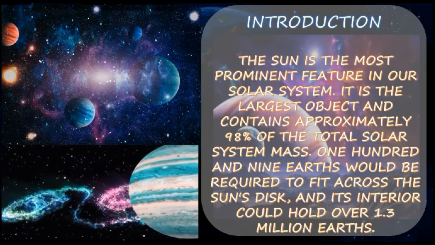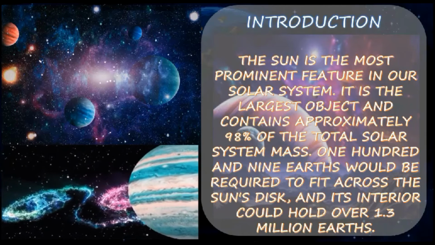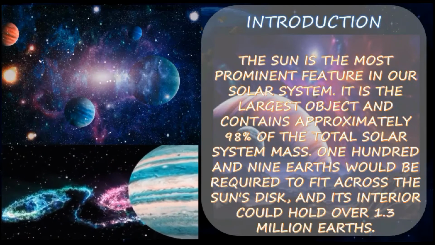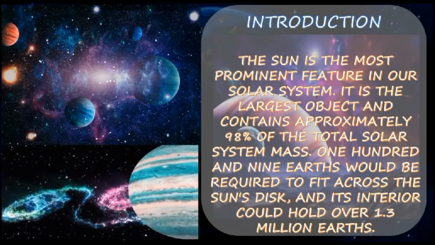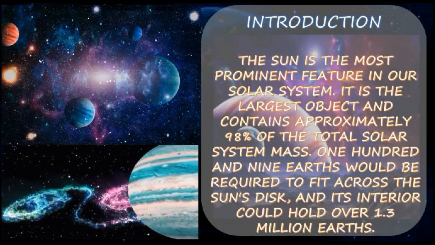It is the largest object and contains approximately 98% of the total solar system mass, and 109 Earths would be required to fit across the sun's disk, and its interior could hold over 1.3 million Earths. Right. So the sun's interior holds over 1.3 million Earths, right? Have you all got it? Most important, the sun is the most prominent feature in our solar system, right? So let's move on to our class.